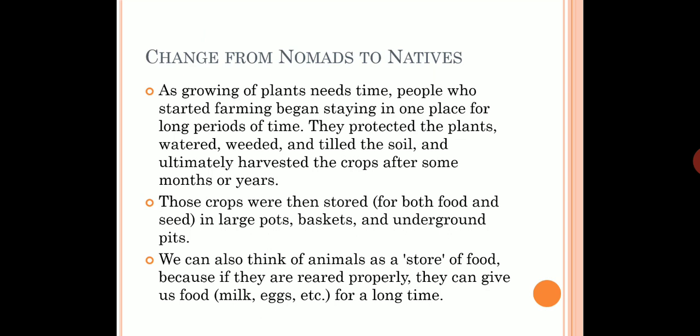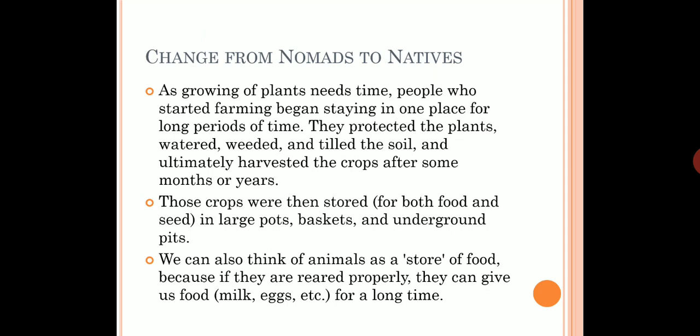Those harvested crops were then sorted, differentiated for food purposes and for seed purposes, so that more plants could grow next time. And they stored those in various pots, baskets, and underground places.